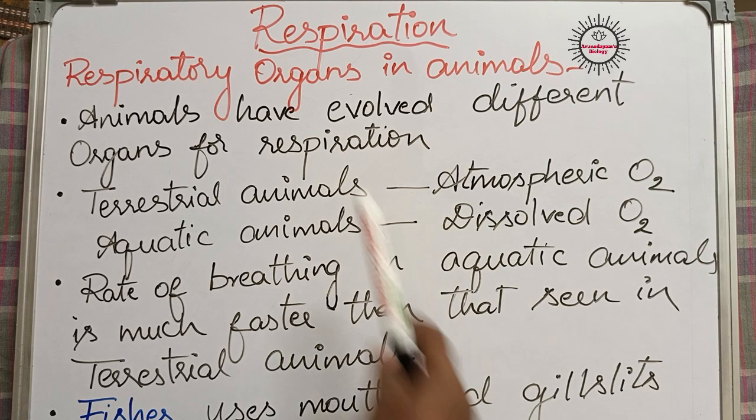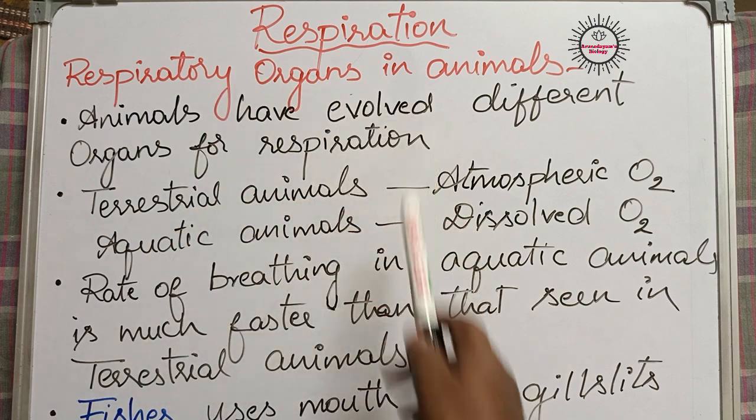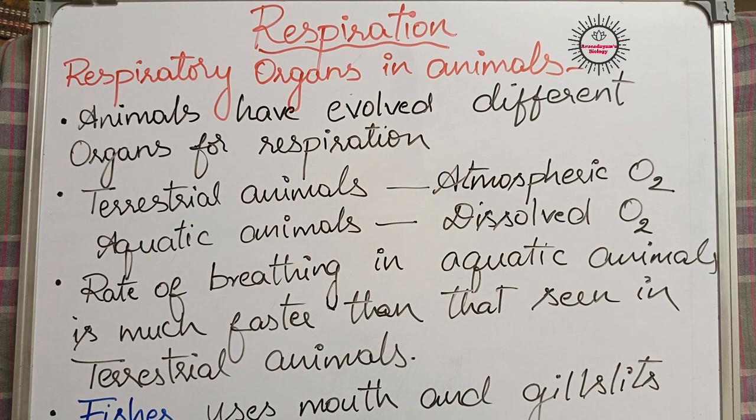Today we are going to learn about different types of respiratory organs in animals, from the respiration topic in the life processes chapter. Respiratory organs present in animals.